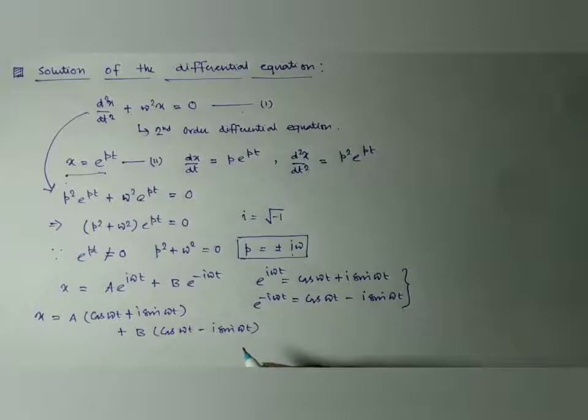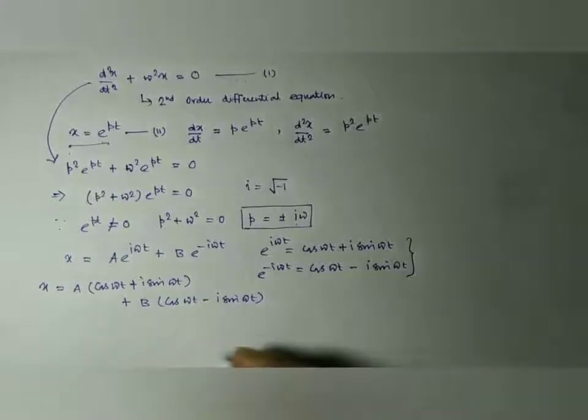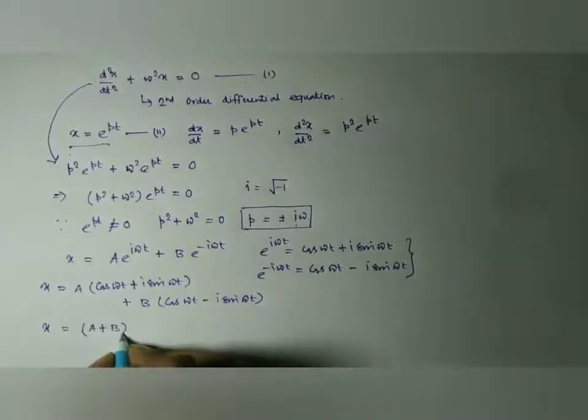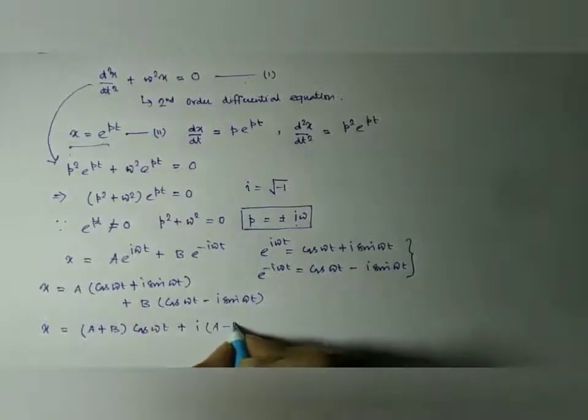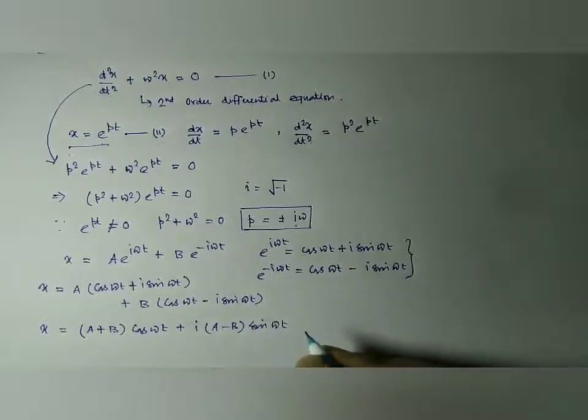Now if we take common the sine and cosine terms, we have (a plus b) cos omega t and i (a minus b) sin omega t.